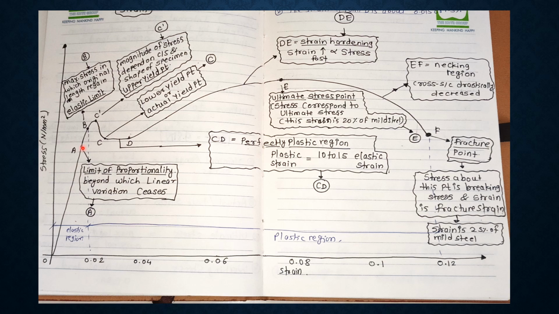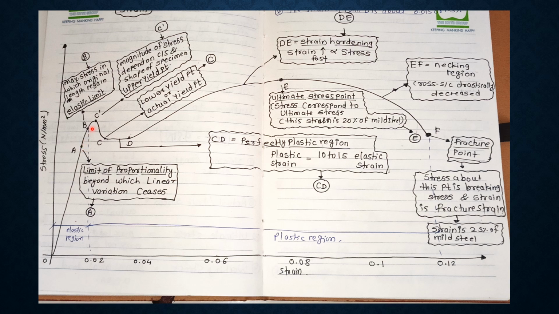Hooke's law is nothing but stress equals E into strain. Stress is directly proportional to strain, and to equate the stress and strain there is a constant called Young's modulus or modulus of elasticity, which is represented by the symbol E, and its unit is Newton per mm square.